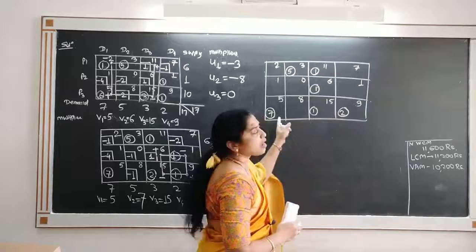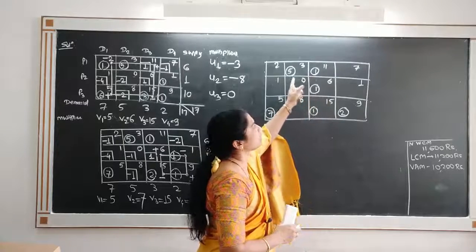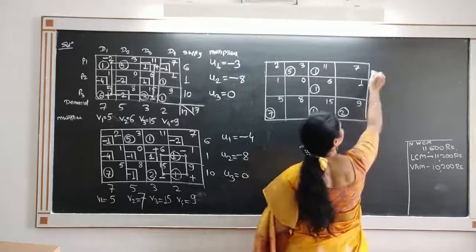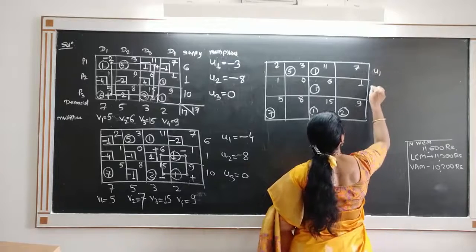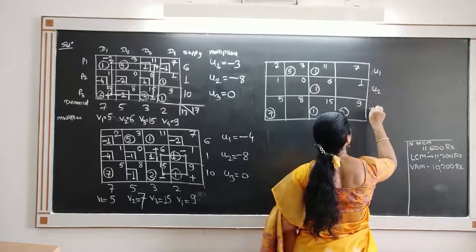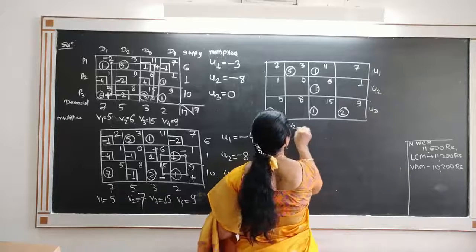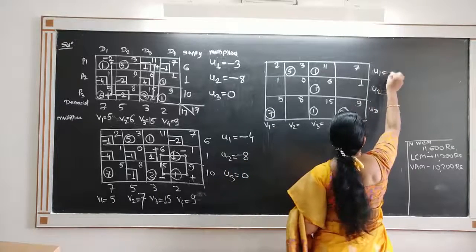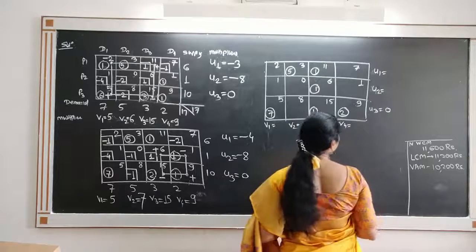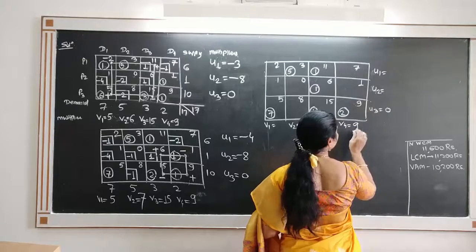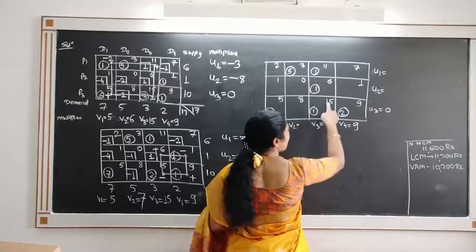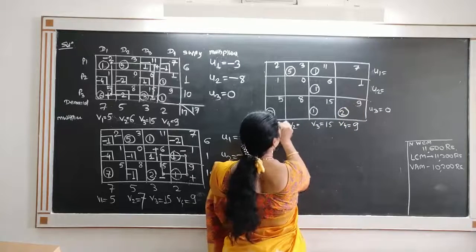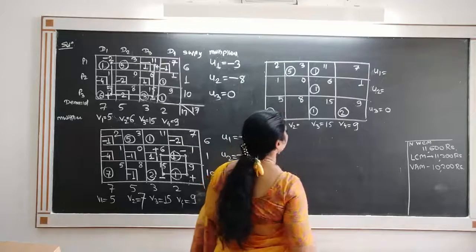The number of allocations is again m plus n minus 1, that is 6. There are 6 allocations, so we proceed further. Again check whether this is optimal or not, and for that you require the multipliers u1, u2, u3 and v1, v2, v3 and v4. We assume u3 is equal to 0, so that v4 is equal to 9. 9 plus 0 equals 9. 15 plus 0 equals 15. This will be 5, so that 5 plus 0 is equal to 5.